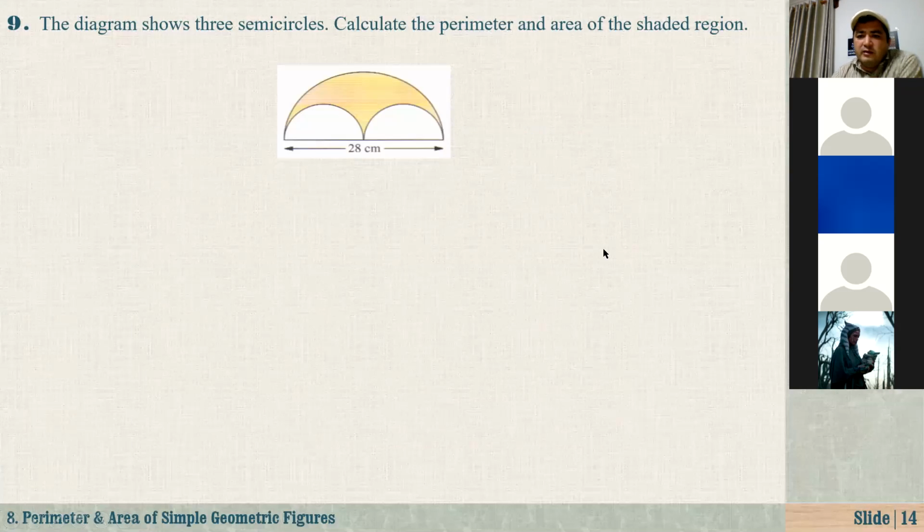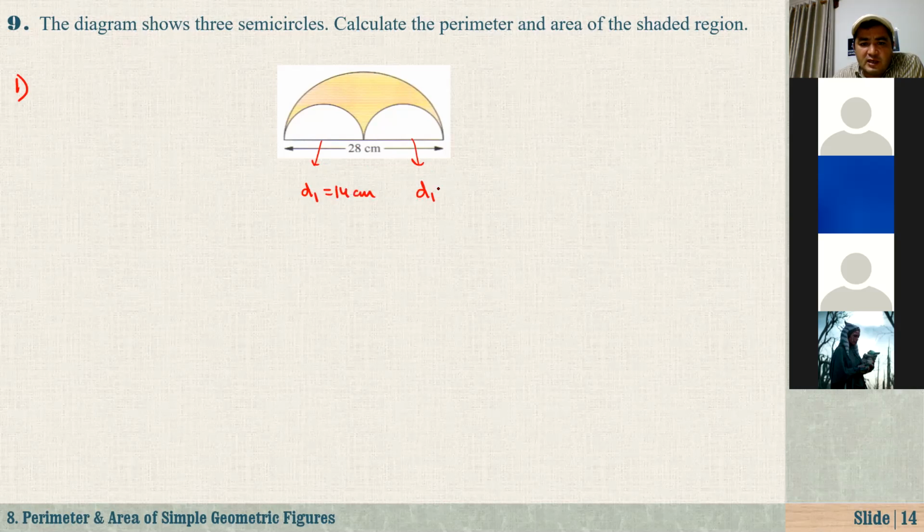Calculate the perimeter and area of the shaded region. Last time we did a similar example. Let me start with the perimeter. It says 28 centimeters. These smaller circles, let's say the diameter is D1, and this one's diameter is also D1. That is just equal to 14 cm.